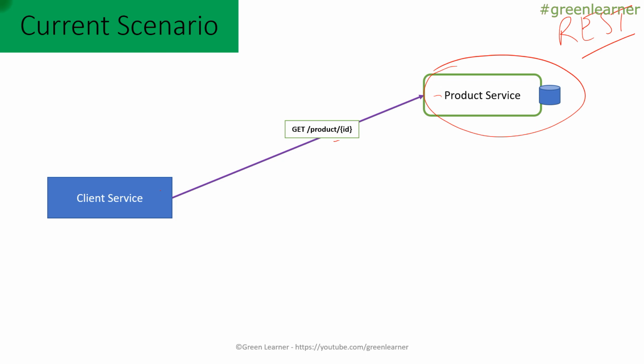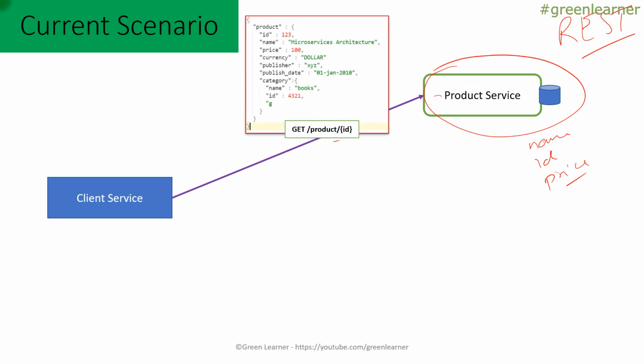From the product, I want a specific detail from this endpoint, like I want the ID, the name, and the price. All these three details I need for this client service. So let's see, when I hit get product by ID from the product service, what is the dummy response I get? This is the product response configured with the product service: ID, name, price, currency, publisher, publish date, category, and so on.